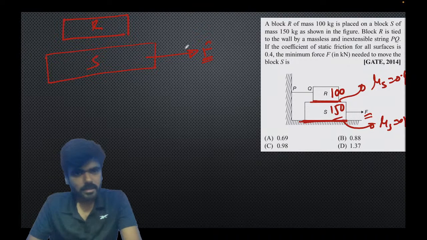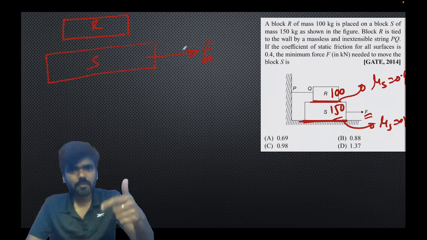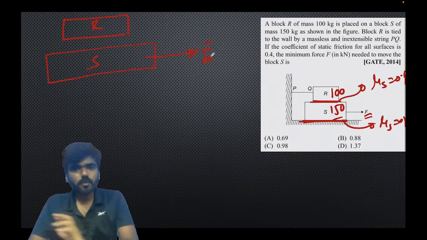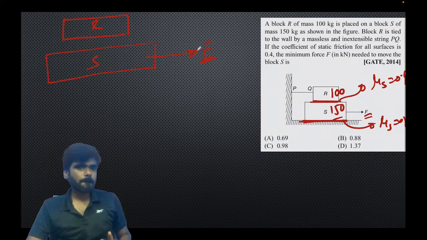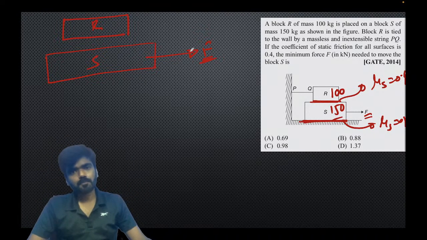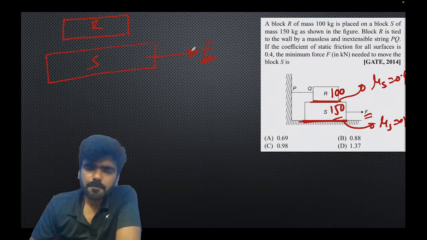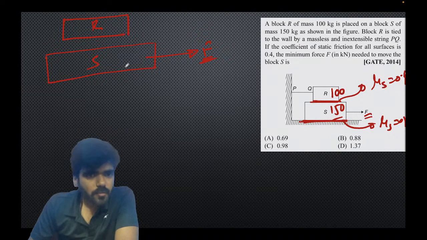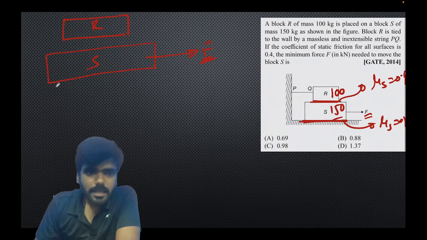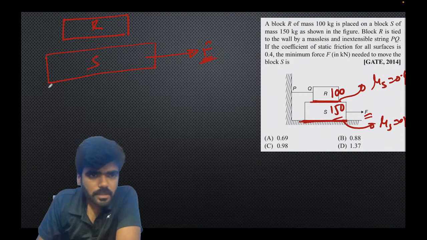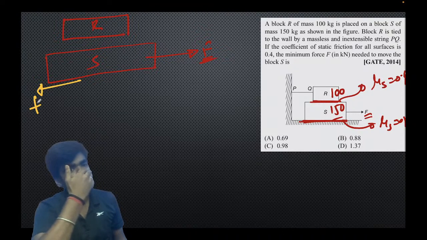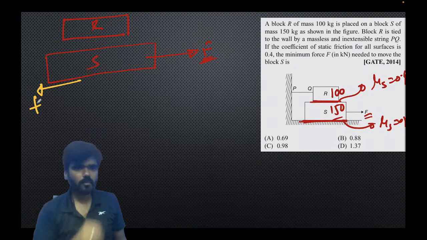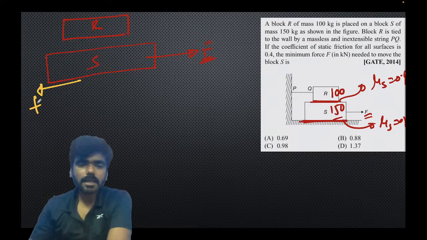Initially the system is at rest, and when you start applying force, the static friction will start acting, right? So if you apply force F on the block S towards the right hand side, it means the tendency of the block S is to move towards the right hand side, isn't it? And this is the contact surface. To resist the tendency of the motion, friction force will act here, something like this. Yes or no? Friction force will act here.